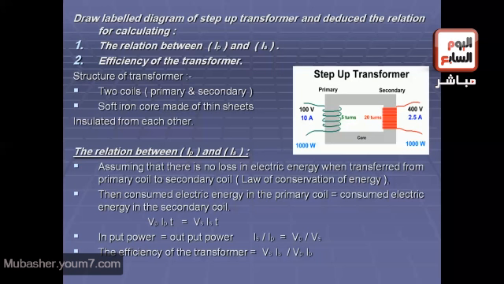Also we can deduce the number of turns in a step-up transformer and a step-down transformer. The efficiency of the transformer equals VS IS divided by VP IP, which means the ratio between output power and input power.